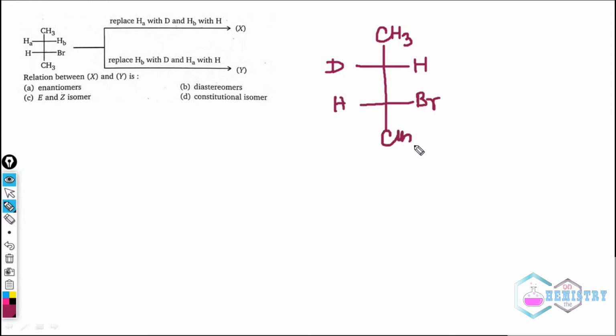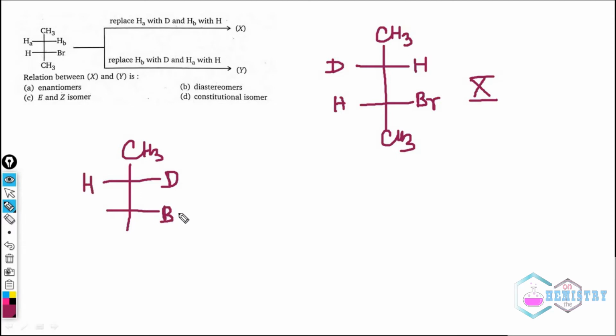So this will be the compound X. And in case of Y, we will replace HB with D and HA with H, and these are the two compounds. So this will be Y.